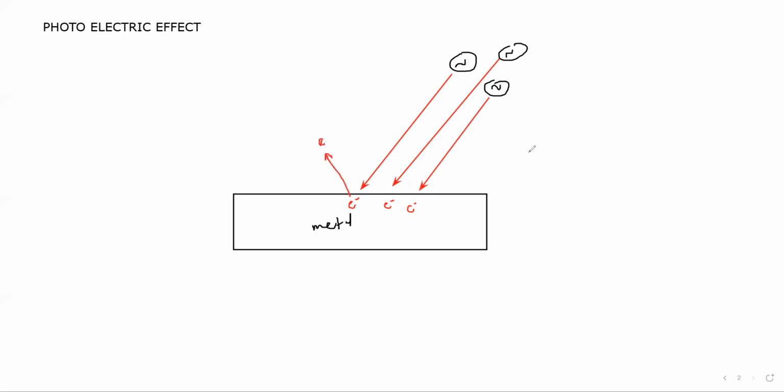Because of light we use the term photo, and because of the movement of charge we use the term electric, and this effect is known as the photoelectric effect: the light falls on the metal and removes the electron from the metal surface.